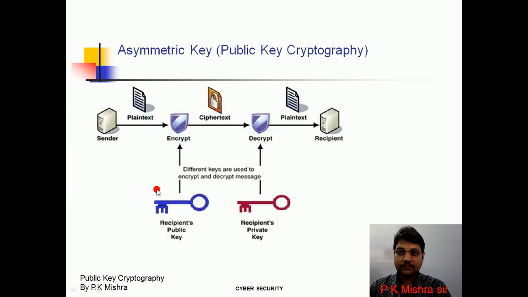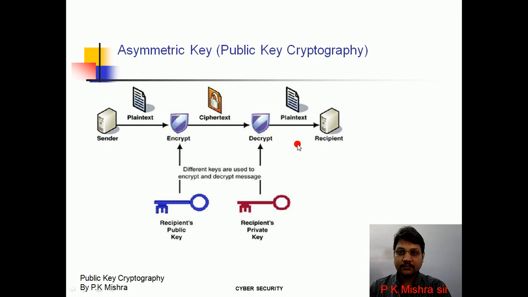See, there is a sender. There is a plain text. He will encrypt this message with a recipient public key. Then this is the ciphertext. Now this is the encoded message.